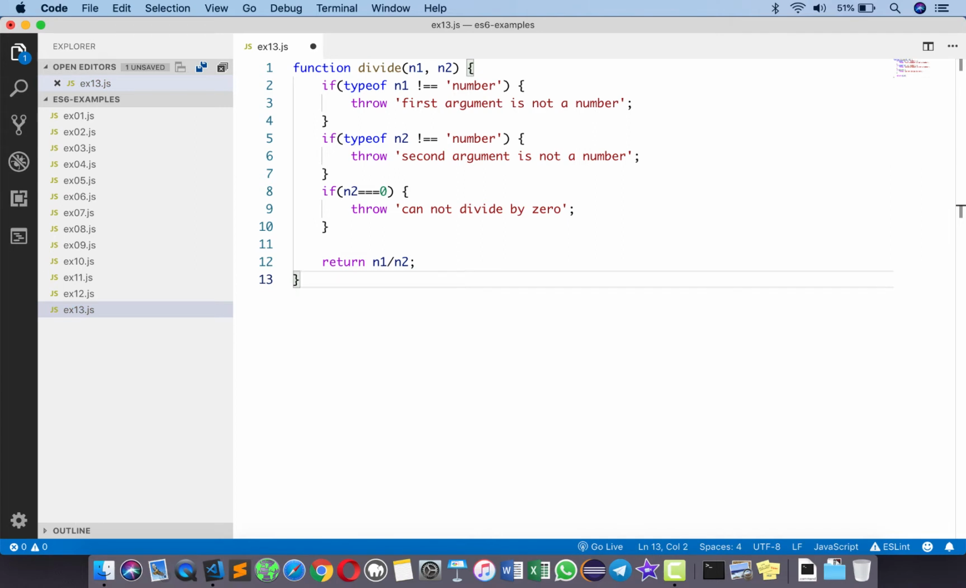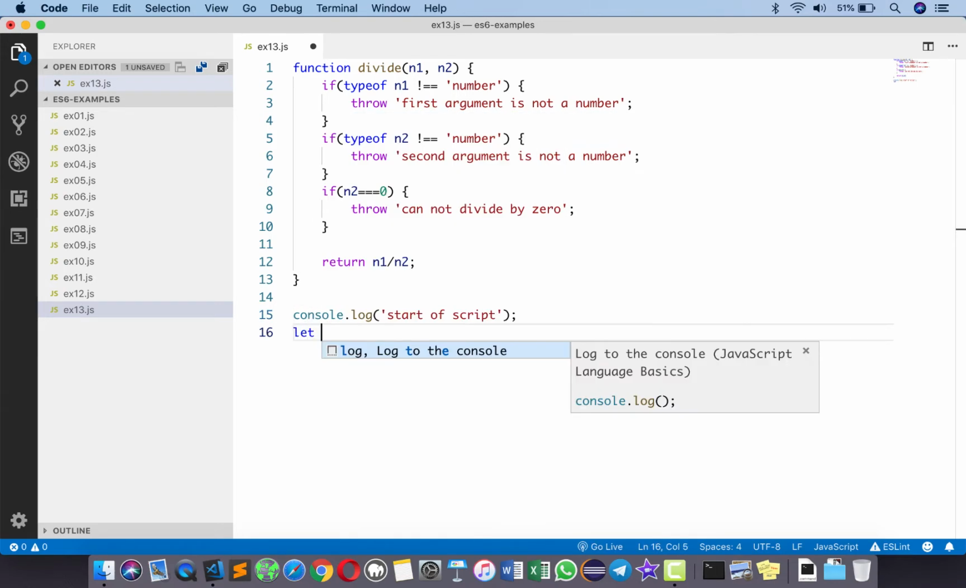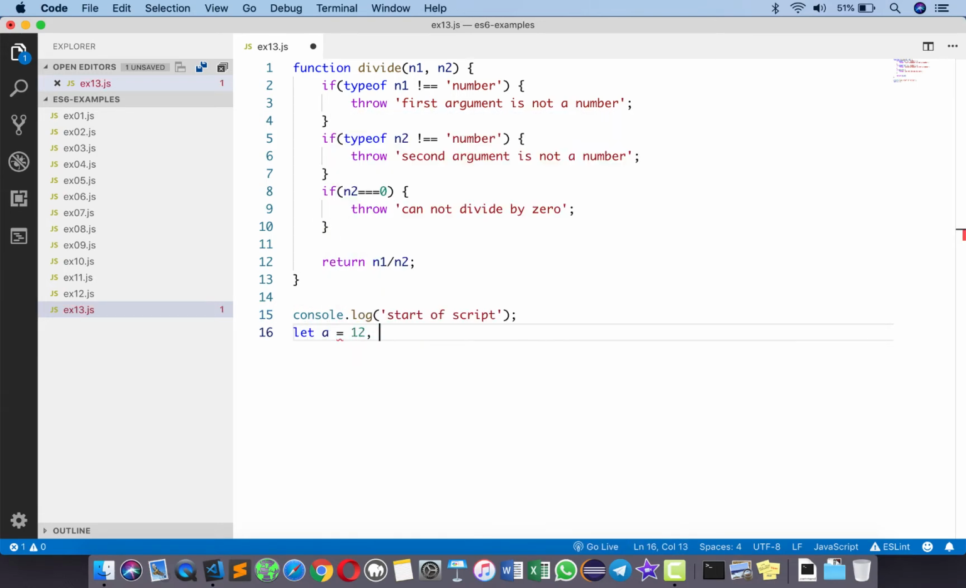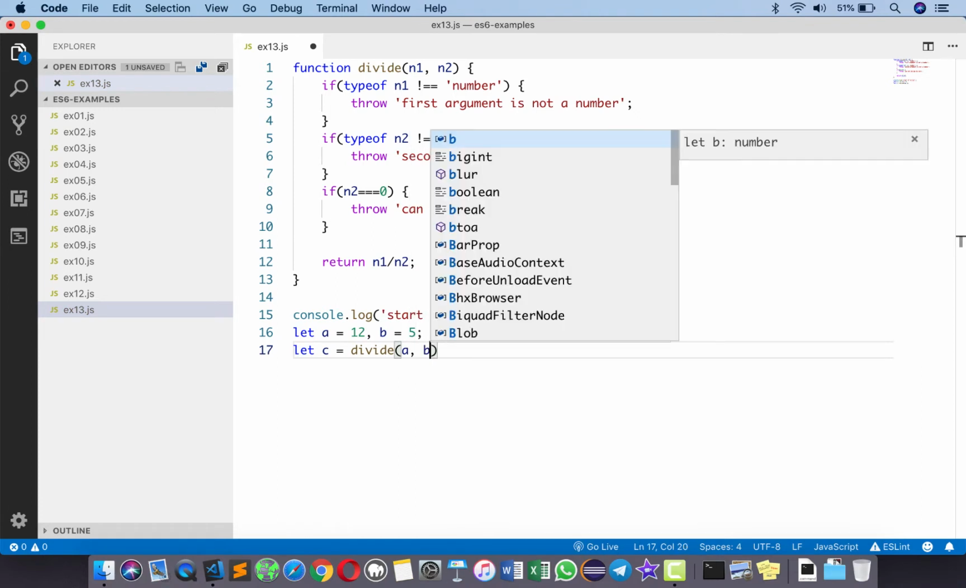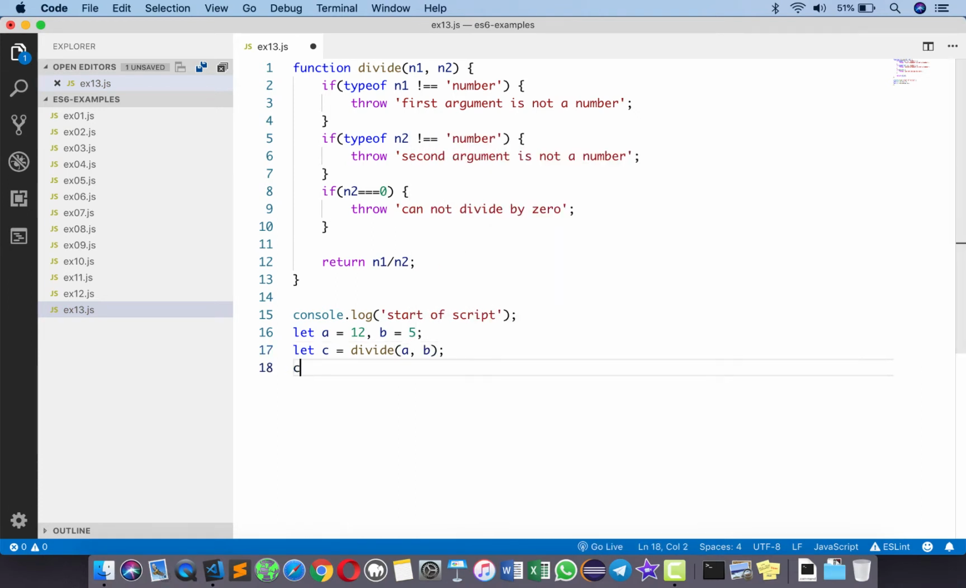Now that this function exists, let's make use of this. But before calling, I just want to print a message here, something like start of script, and then I'll type here let a equals 12, b equals 5, and then I want to calculate the result of 12 divided by 5. I'm going to say here let c equals divide with a and b as the parameters, and then I'll print the result by typing console log result of division is, and then I'll just type c. At the end, I'll also say here console log end of script.